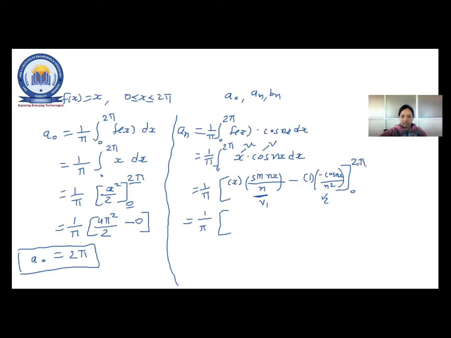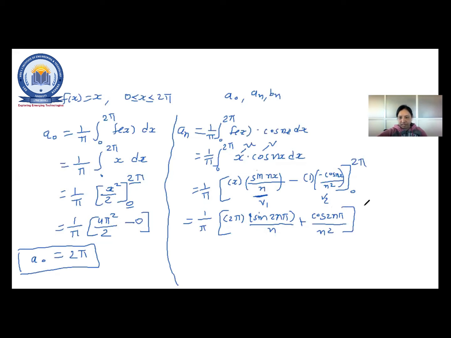So first we'll apply the upper limit, and I'll write instead of x, 2 pi. Another term is sin 2n pi, because instead of x I need to write it, upon n, minus, plus, right? cos 2n pi. If you have any doubt, then write it down in the chat box now.